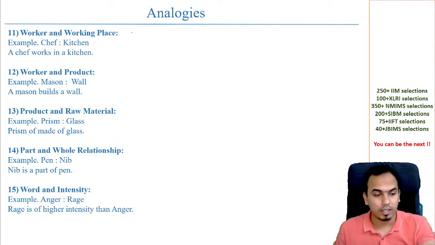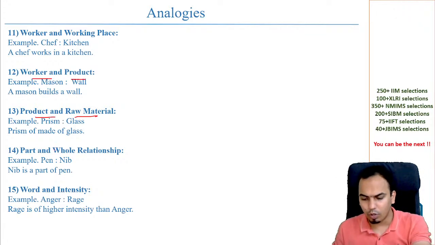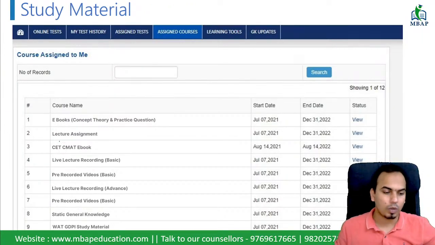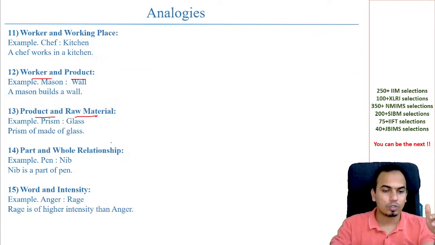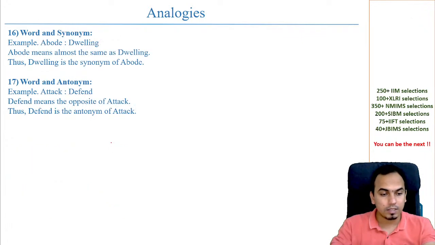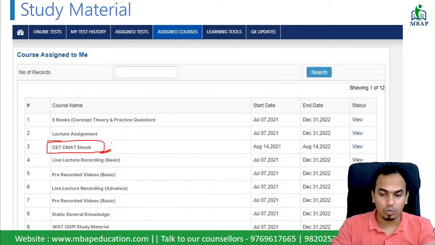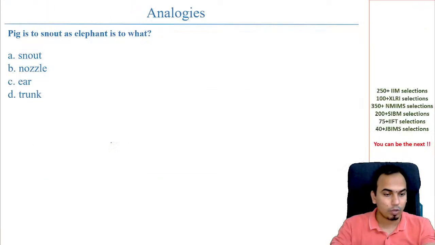Be it a working place, a worker and product, or a product and raw material, for all this you should go to our CET CMAT ebook, where we have given you the entire list of analogies for different categories. This is something that you have to prepare. All the MBA students can do this. Go and prepare from the CET CMAT ebook, which will help you a lot.